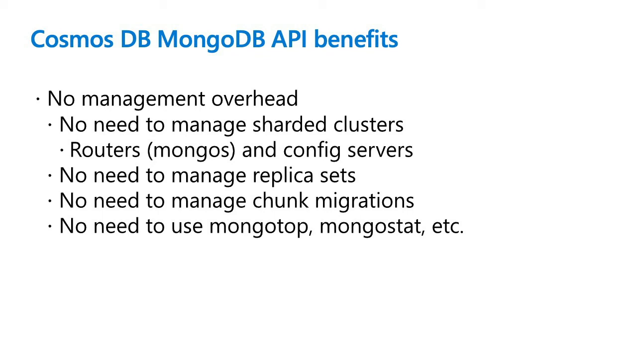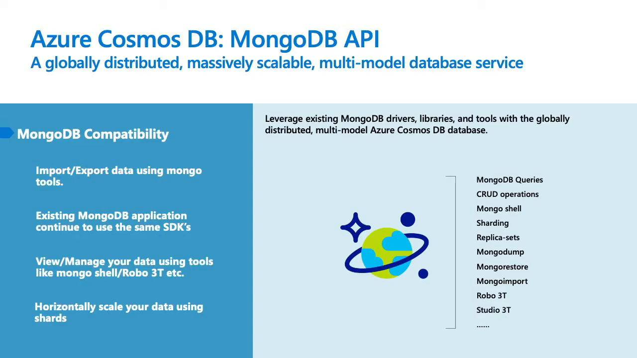So there is no management overhead, and you no need to manage your sharded clusters, what you do in MongoDB, and you don't need to manage your replica sets, and there are no worry about chunk migrations, and you don't need to use the typical tools like MongoTop or MongoStat, what you use in MongoDB, in Cosmos DB. So at the pretty high level, whatever ecosystem you are using currently in MongoDB, all the tools and ecosystem can still be used in Cosmos DB.